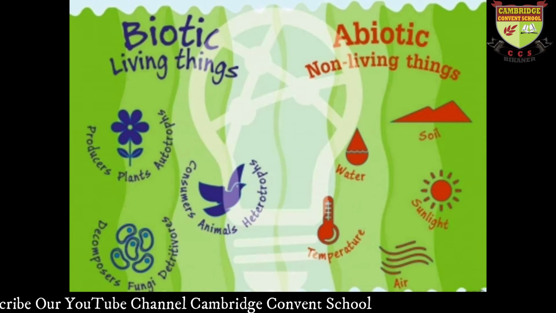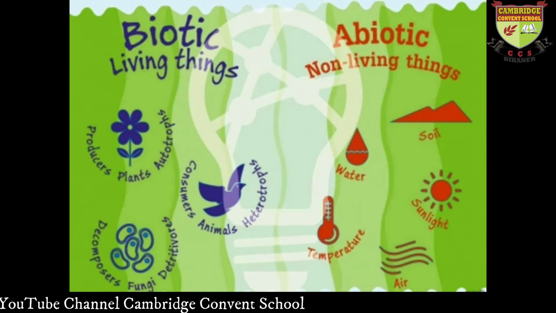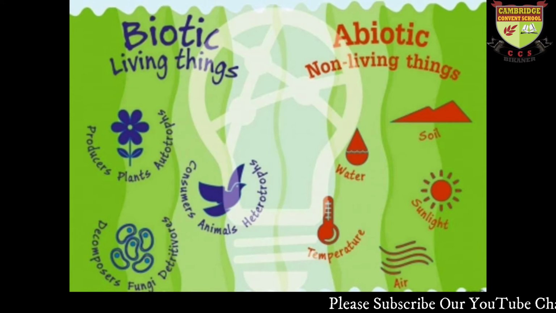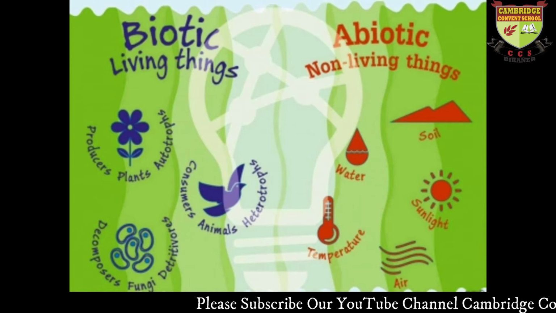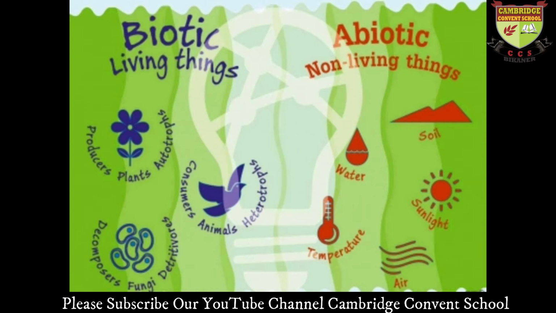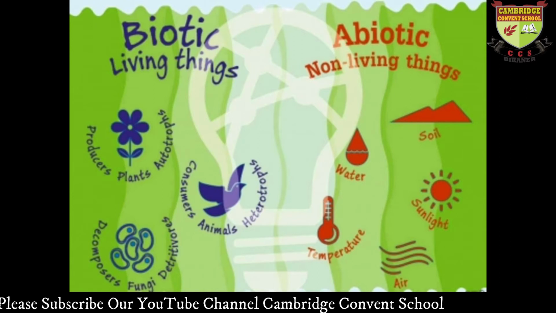The abiotic environment includes water, soil, sunlight, temperature, air. They are non-living things, so they are called abiotic. And biotic means living things. It comprises plants, animals, humans, decomposers. So they are called the biotic environment.